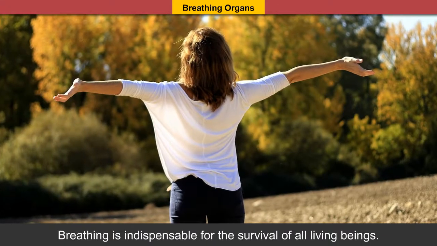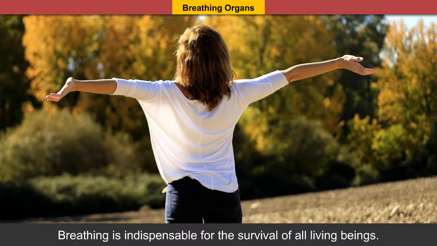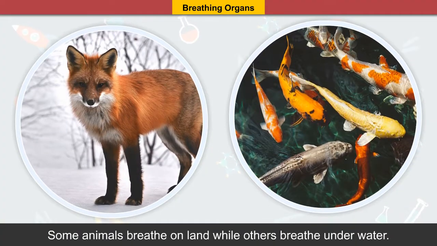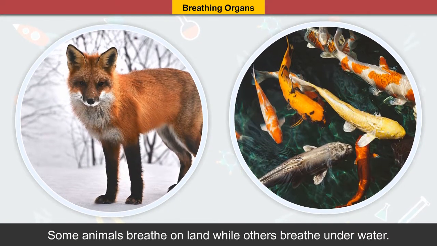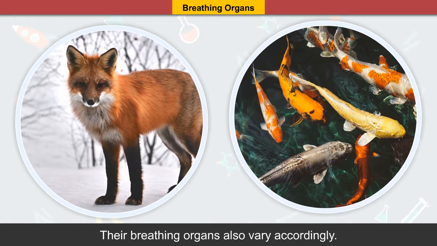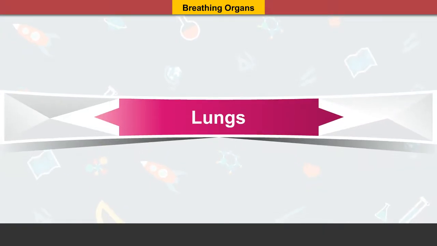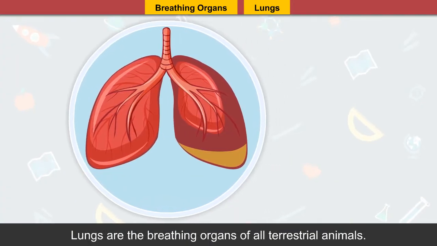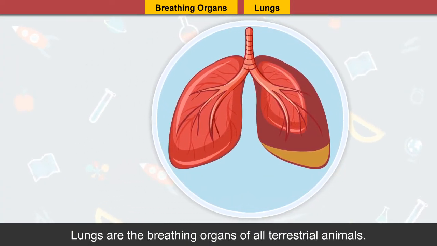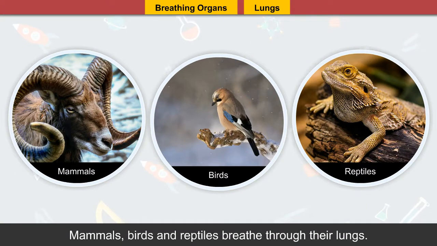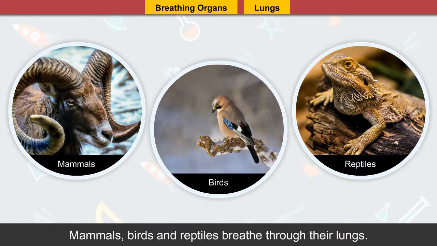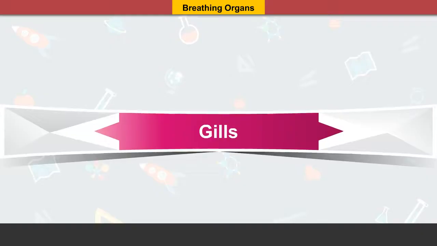Breathing organs. Breathing is indispensable for the survival of all living beings. Some animals breathe on land while others breathe underwater. Their breathing organs also vary accordingly. Lungs. Lungs are the breathing organs of all terrestrial animals. Mammals, birds, and reptiles breathe through their lungs.